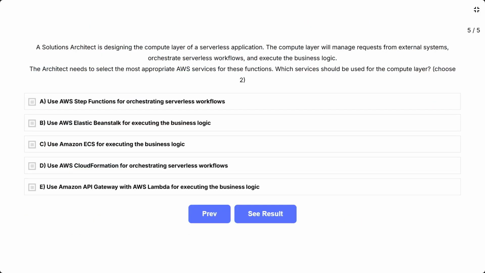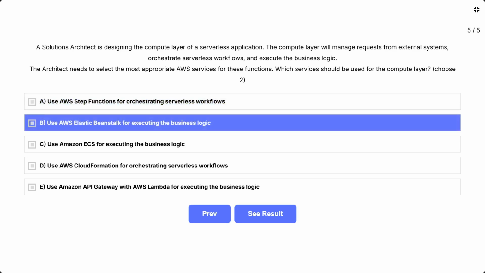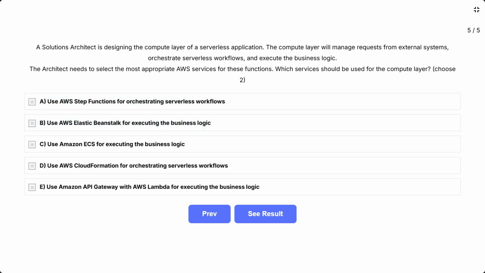A solutions architect is designing the compute layer of a serverless application. The compute layer will manage requests from external systems, orchestrate serverless workflows, and execute the business logic. The architect needs to select the most appropriate AWS services for these functions. Which services should be used for the compute layer? Choose two. The options are A, use AWS Step Functions for orchestrating serverless workflows. B, use AWS Elastic Beanstalk for executing the business logic. C, use Amazon ECS for executing the business logic. D, use AWS CloudFormation for orchestrating serverless workflows. E, use Amazon API Gateway with AWS Lambda for executing the business logic.